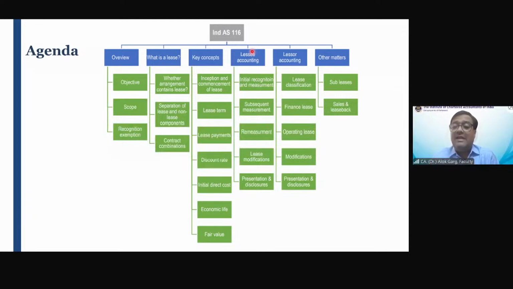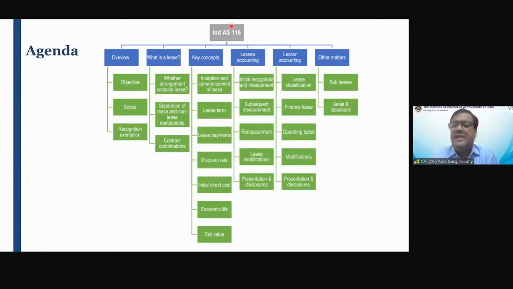Lessee accounting, highly important, and the entire lessee accounting has been changed in Ind AS 116, in IFRS 16, in comparison to the old standard. And lease liability in case of lessee accounting. We'll also talk about subsequent measurement. My dear friends, every asset has an initial measurement and subsequent measurement.